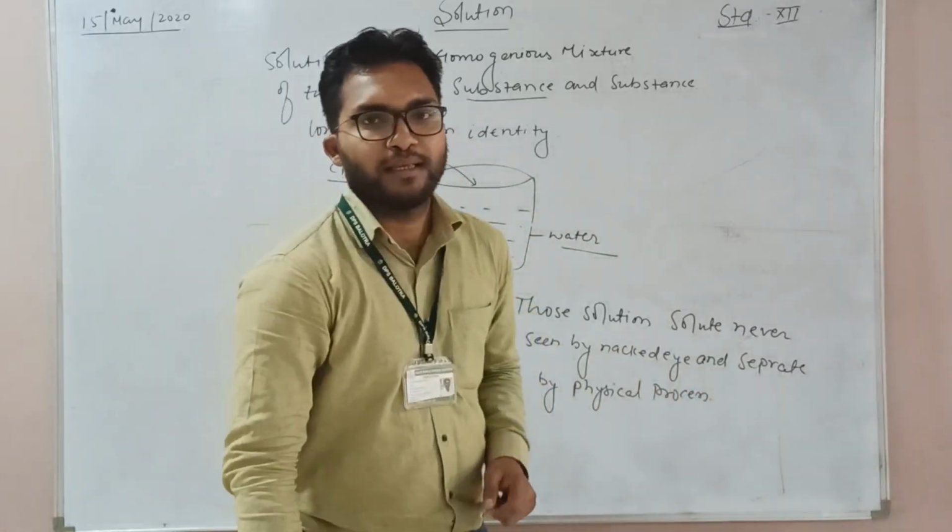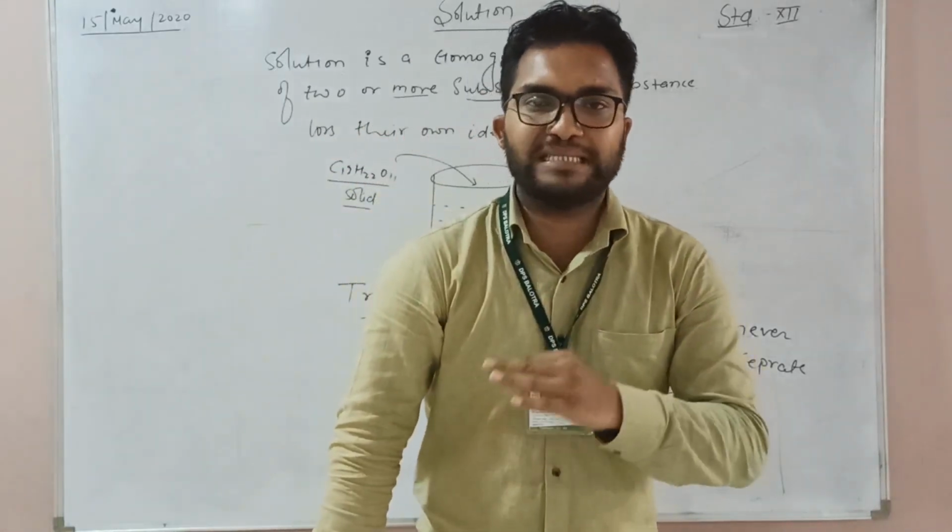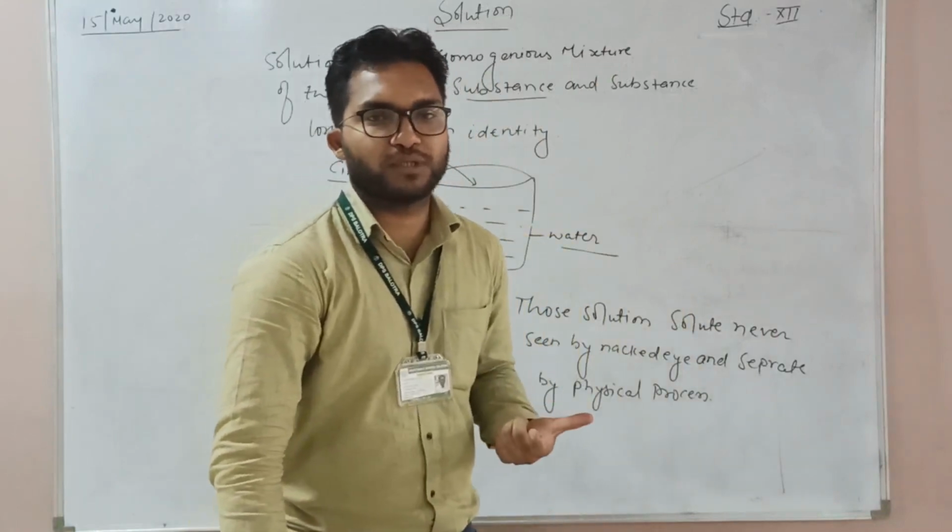Is it clear? That means the solute is never separated by a physical process.